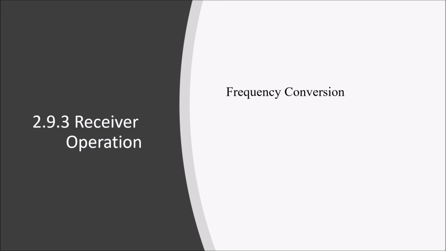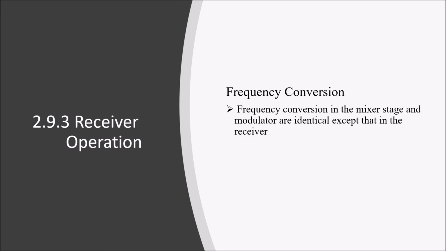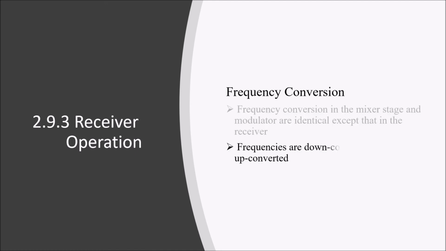Receiver operation. Frequency conversion means the stage and the modulator are identical except that in the receiver, frequencies are down-converted rather than up-converted.